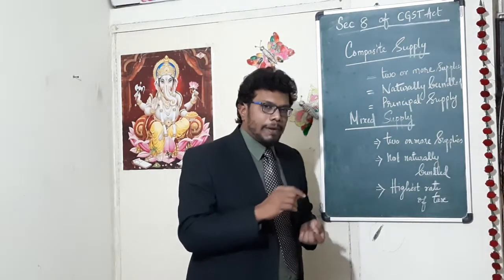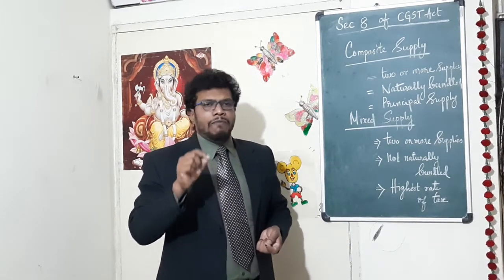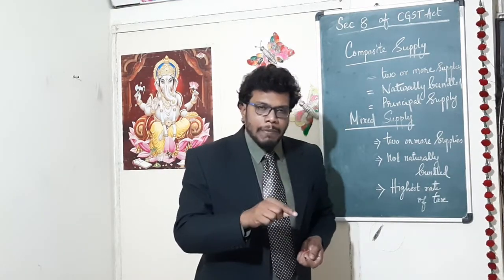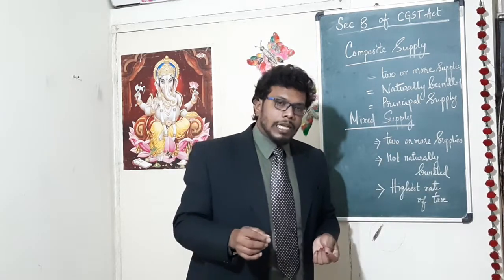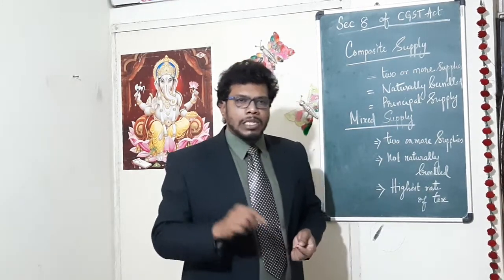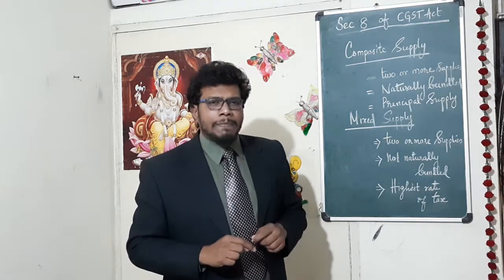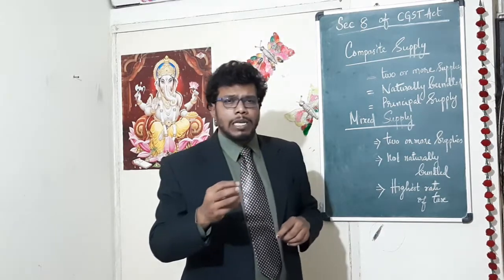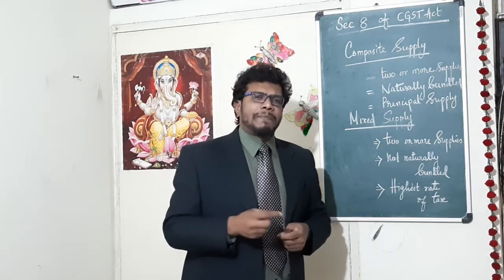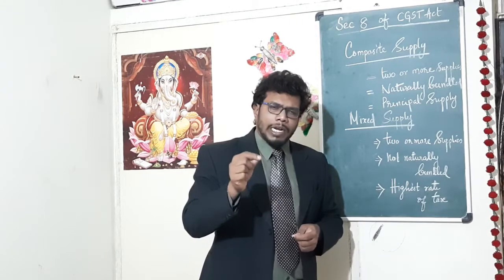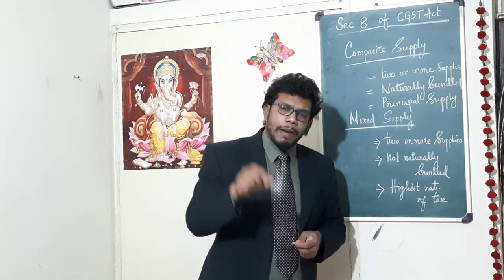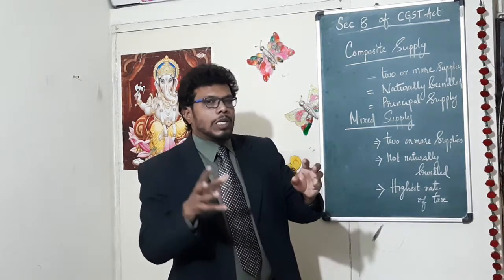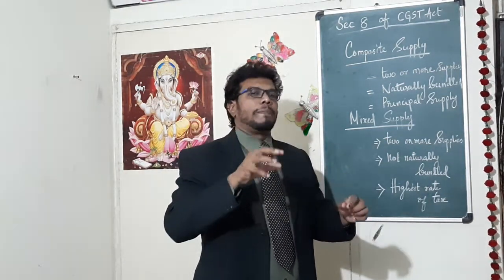In mixed supply, it is very clear: the good having the highest rate of tax, that rate is applicable for the whole bundle. See, the chocolate is having 5%, the soft drinks 18%, and another chocolate having 28%. In this case, the product having 28% is also in the bundle. So for the total package of 50,000, the 28% GST will be applicable.